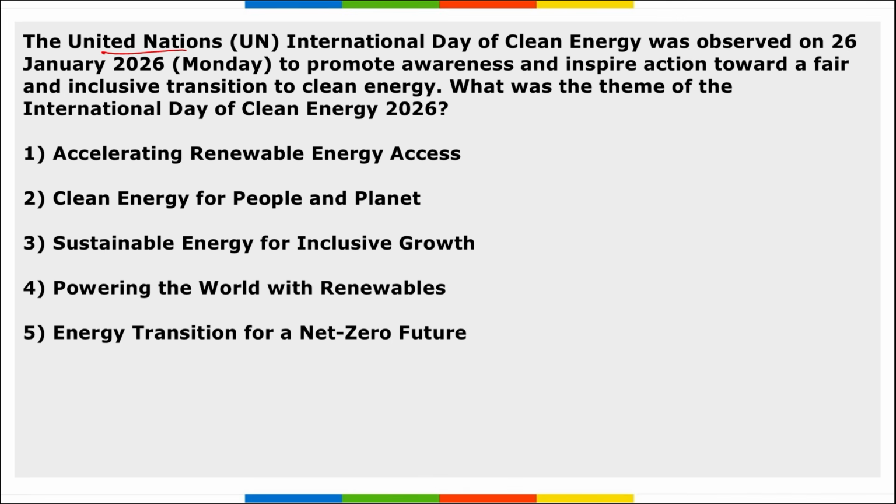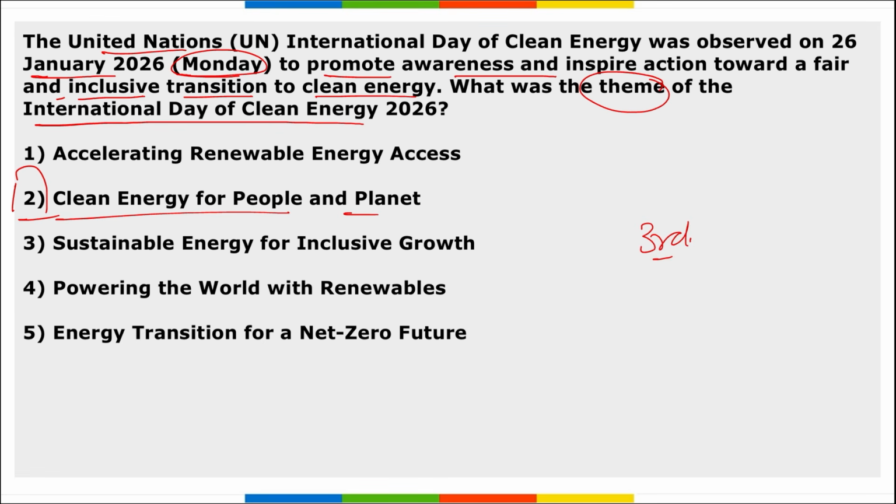Next, UN International Day of Clean Energy was observed on 26th January, that is the Monday, to promote awareness and inspire action towards a fair and inclusive transition to clean energy. What is the theme of the International Day of Clean Energy 2026? The theme being Clean Energy for People and Planet. This is the theme here, and this is the third edition of the day that was observed.